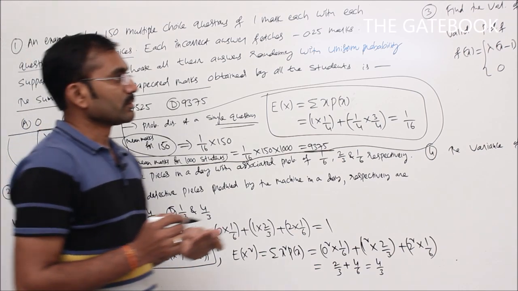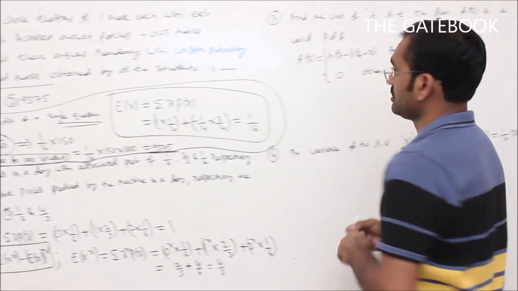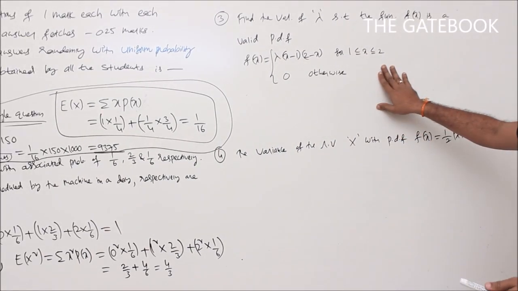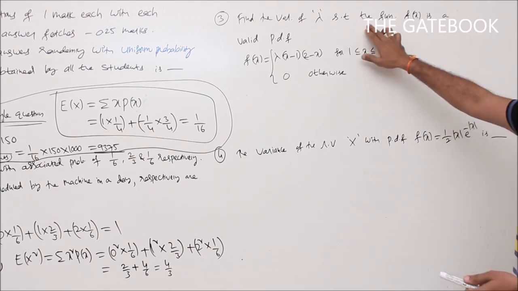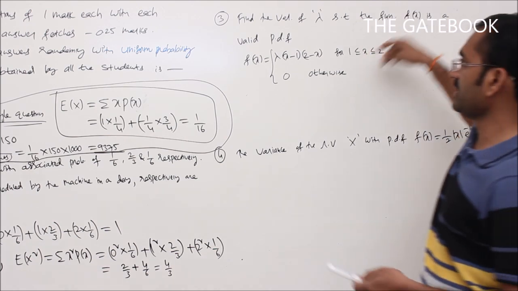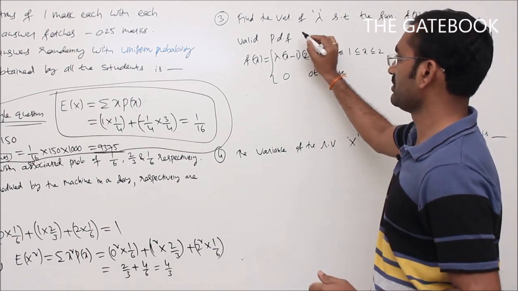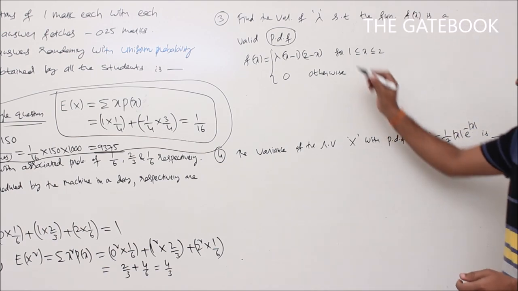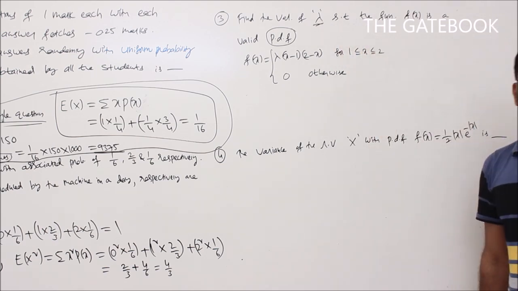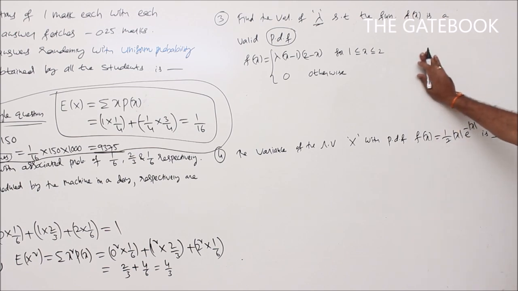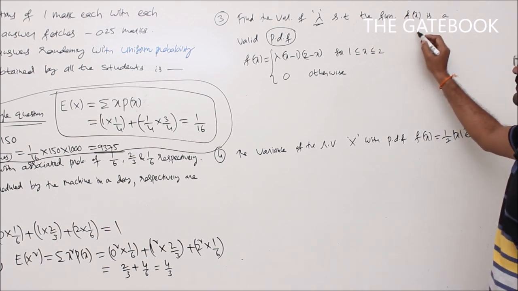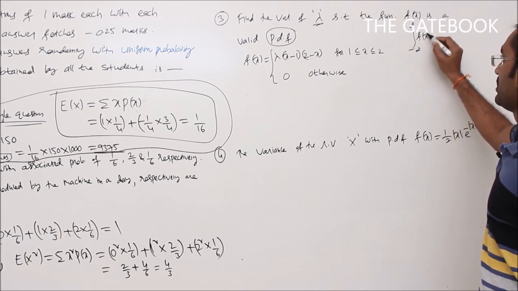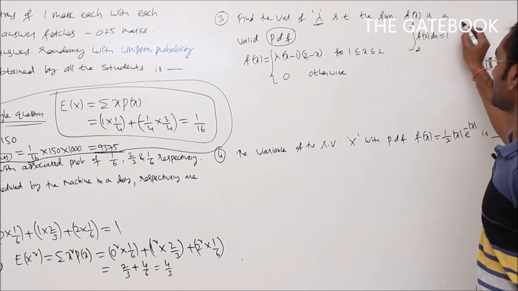Now we'll come to the third question. Find the value of lambda such that the function f of x is a valid probability density function. PDF is nothing but probability density function. So we have to find the unknown value lambda, and to find that we have to apply the properties of a PDF. The second property of a PDF is that the integral from minus infinity to plus infinity of f of x dx is 1. That is, the total probability is 1.